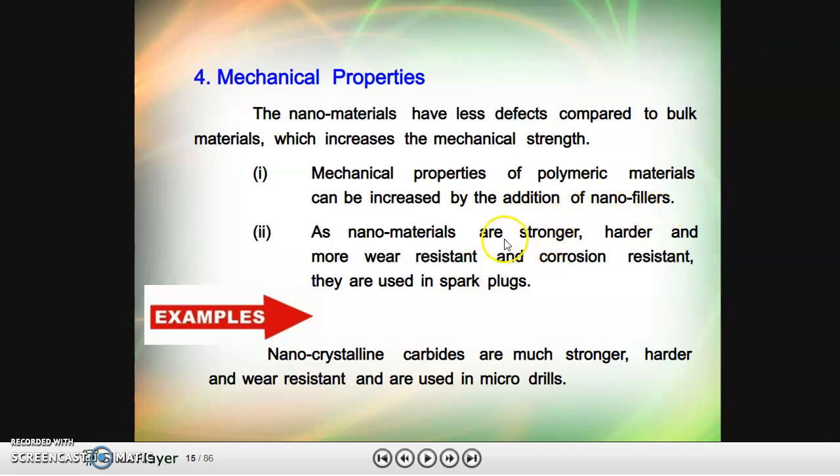As nanomaterials are stronger, harder, and more wear resistant and corrosion resistant, they are used in spark plugs. Nanocrystalline carbides are much stronger, harder, wear resistant and are used in micro drills.